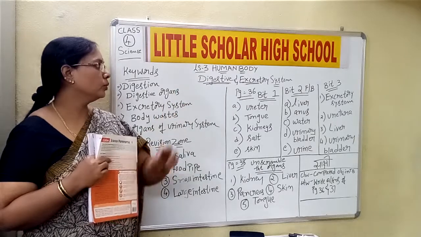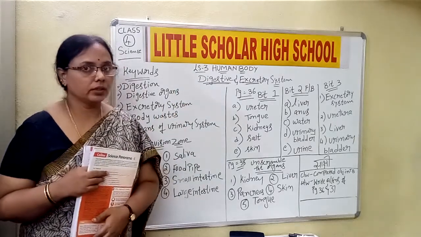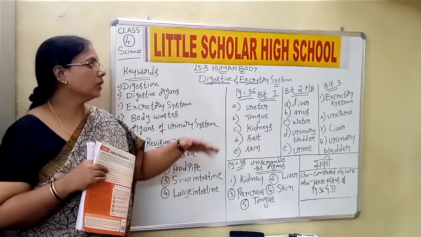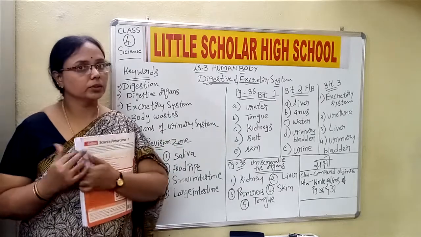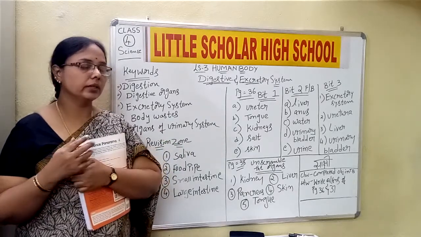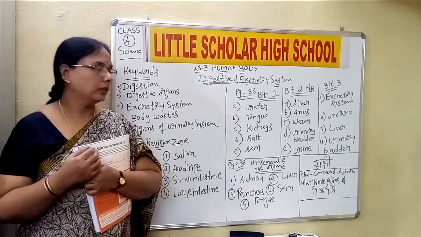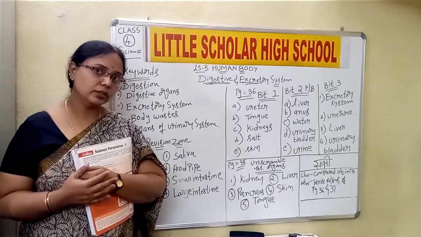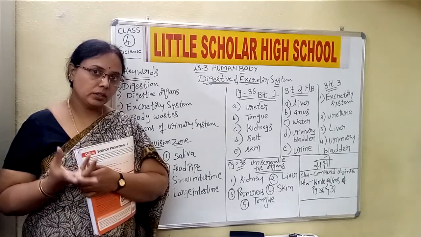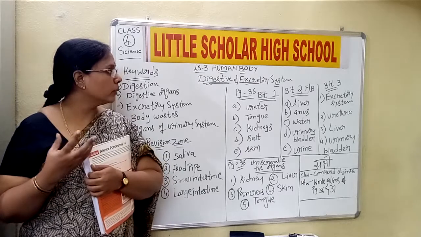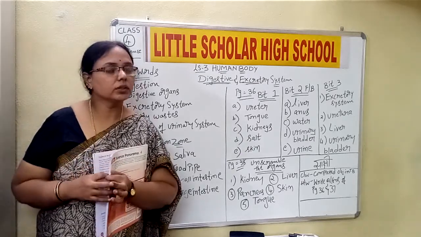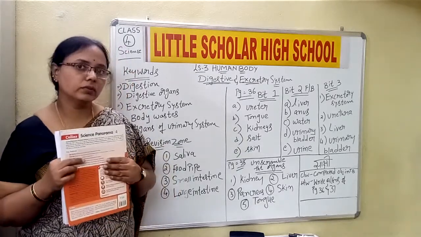Lesson number 3, human body, digestive and excretory system. Children, we are completed with the explanation part. We have learned about the entire digestive system and the excretory system, what are the different organs, what is their function and how they have to be taken care. Now we shall start with the writing part of our textbook.